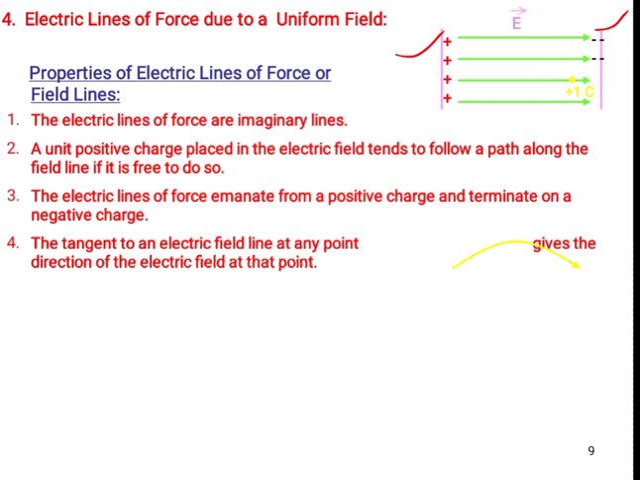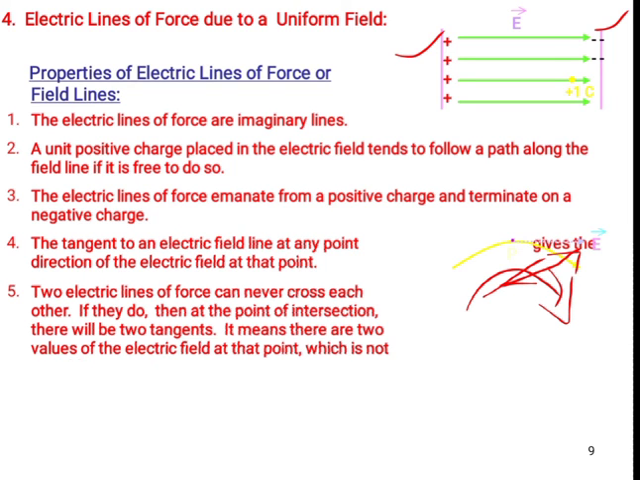Fourth one, the tangent to an electric field line at any point gives the direction of the electric field at that point. Suppose if the electric field line is a curved path, then how do we come to know the direction of the electric field? By drawing the tangent. By drawing one tangent to that, then we come to know what is the direction of the electric field.